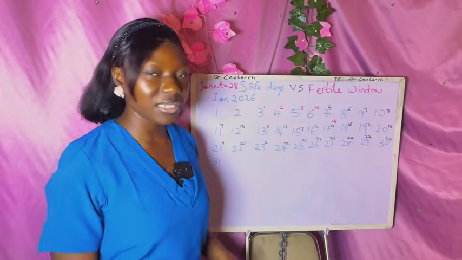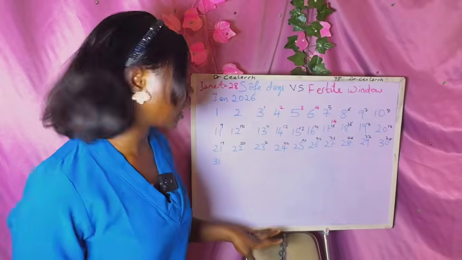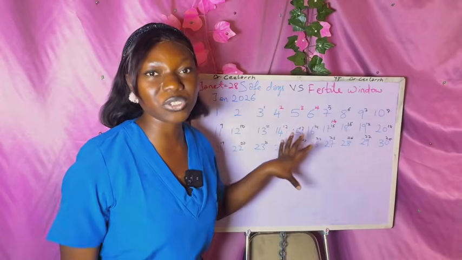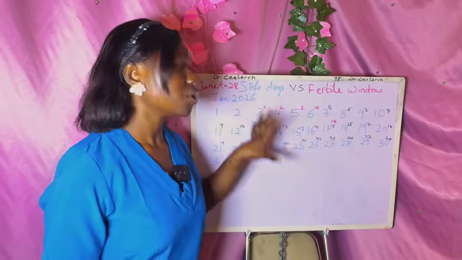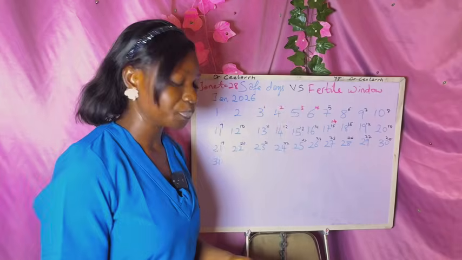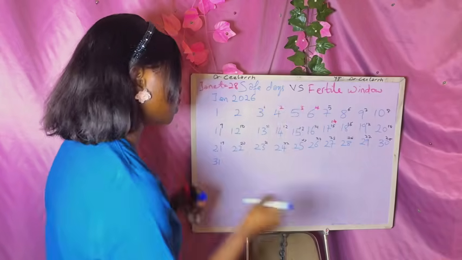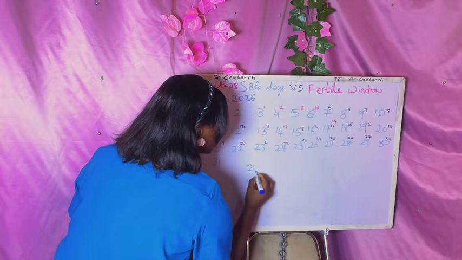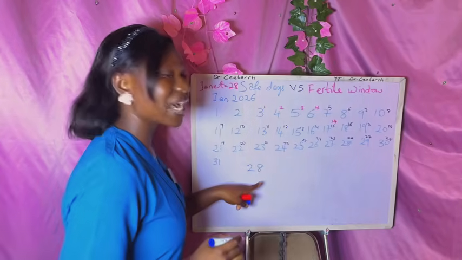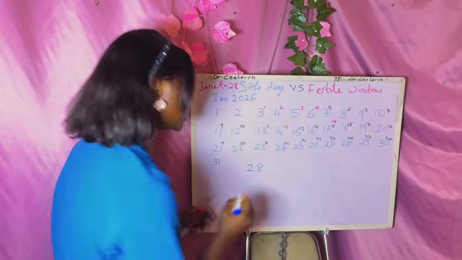Now, there's another thing. I don't want you to get confused, okay? The easiest way to calculate this for yourself is to know your cycle length first of all, and that is the essence of all these calculations. Her cycle length is 28 days. So, subtract 14 from 28 days.